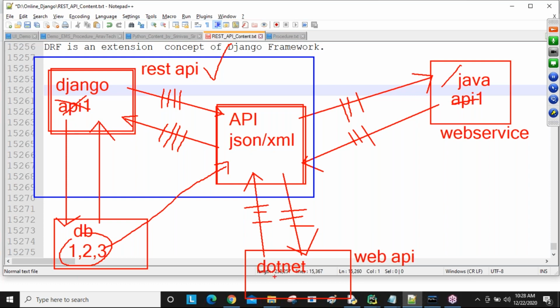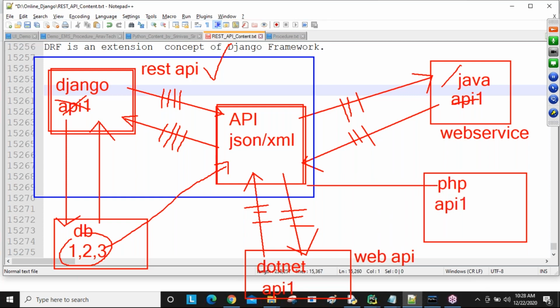Now the same API is used by .NET people also. My .NET application is also communicating to our database via API format and getting the response back. Next, one more application is there, PHP for example, just an assumption. This person is also going to use API 1, so because of API 1, that person can also communicate. Like this, for our application we are developing one API for interacting with other applications.